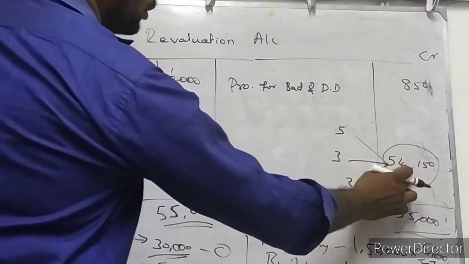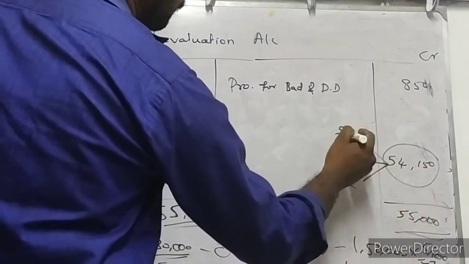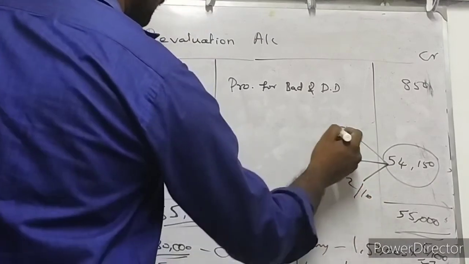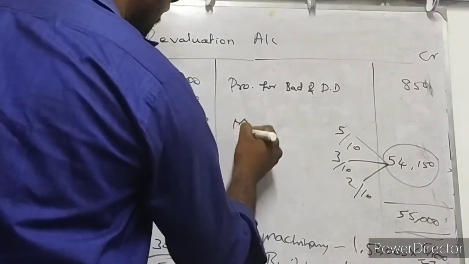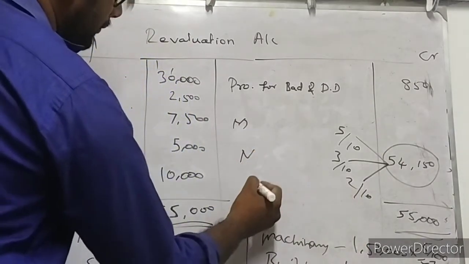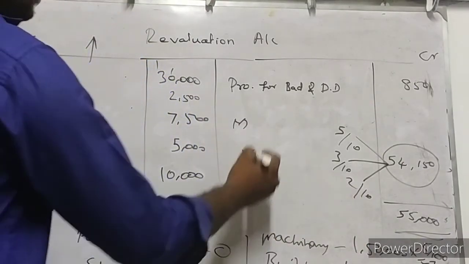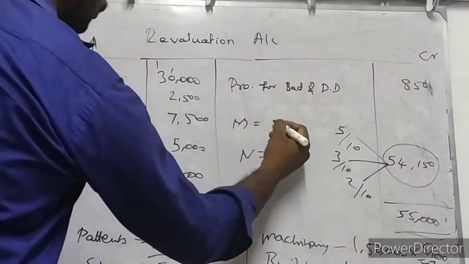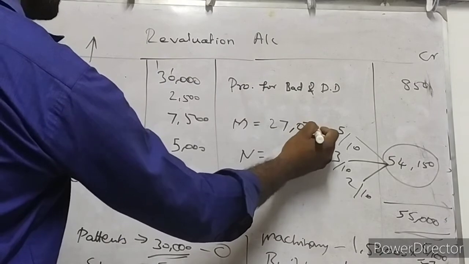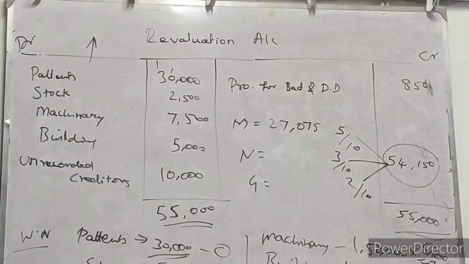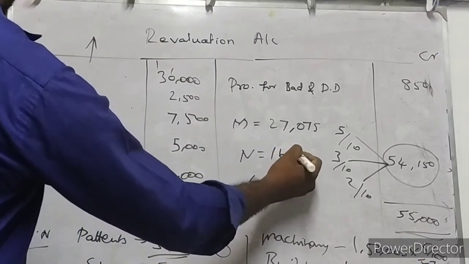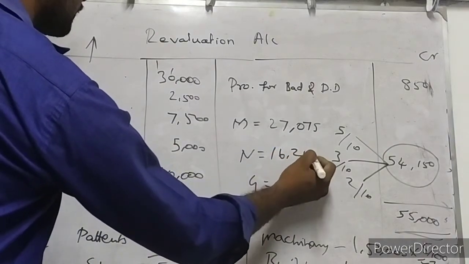So now 54,150 into 5 by 10, 3 by 10 and 2 by 10. So 5 by 10 for partner M, 3 by 10 for partner N, 2 by 10 for partner G. For partner M, 27,075 rupees. For partner N, 16,245 rupees.